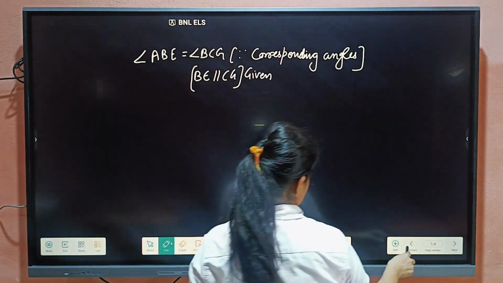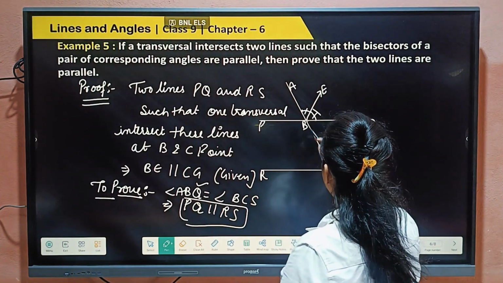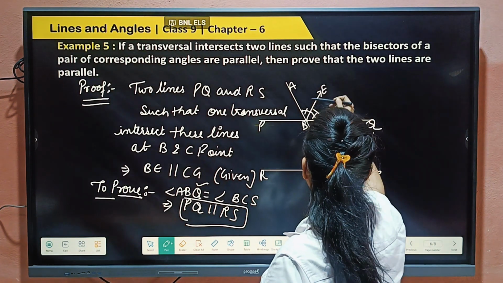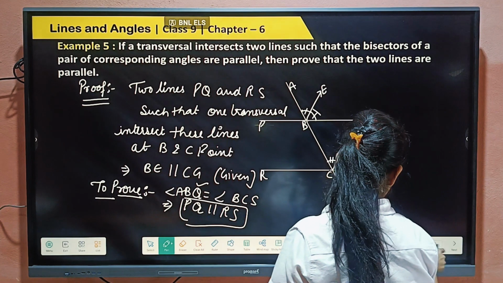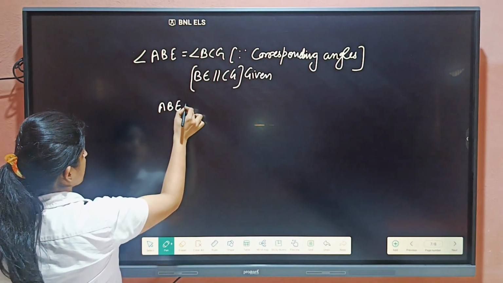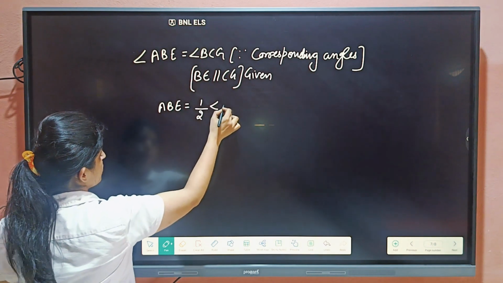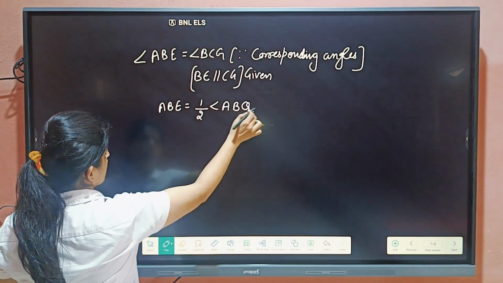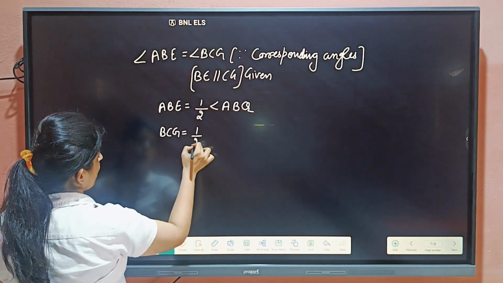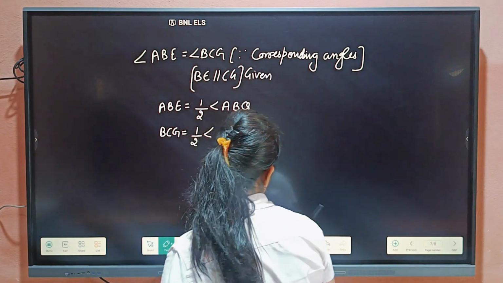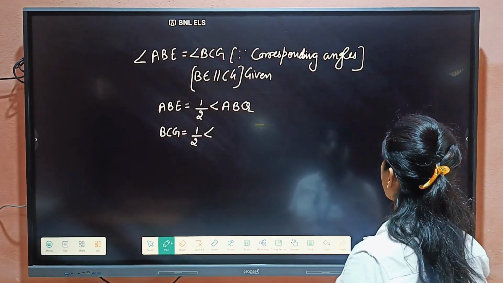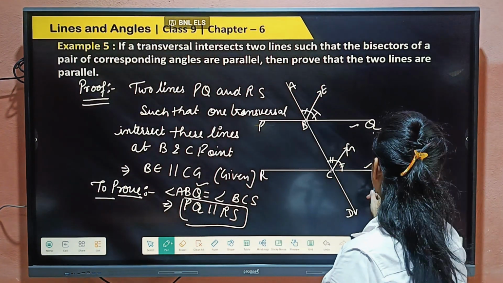And we can write angle ABE equal to half of angle ABQ. In the same way, BCG equal to half of angle BCS.